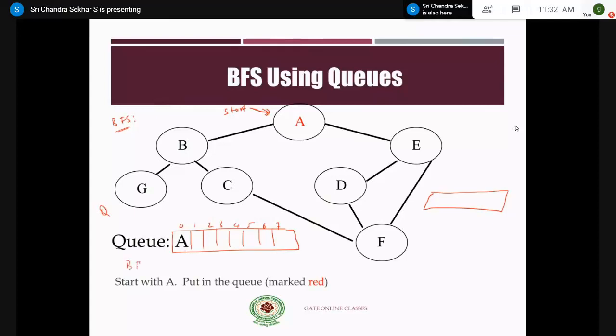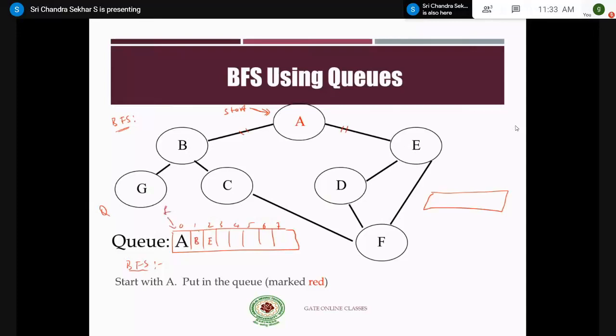We'll take the output also, BFS. So initially the output is empty, and as the first step, you have to enqueue the starting vertex. After that, from the second step onwards, you have to enqueue the adjacent vertices of A. What are the adjacent vertices to A? That is B and E. Adjacent means they should have direct edges. So B has a direct edge from A, and similarly E has a direct edge from A. Therefore, B and E are adjacent to A. Therefore, you enqueue these two elements.